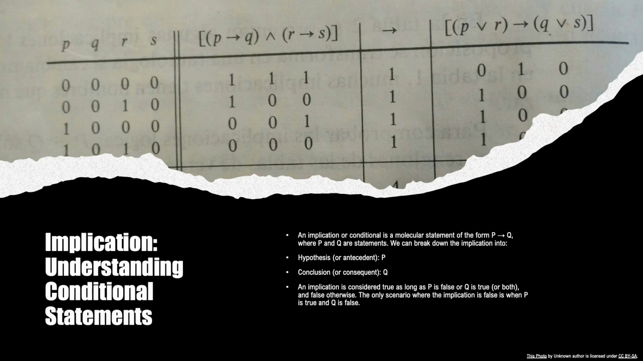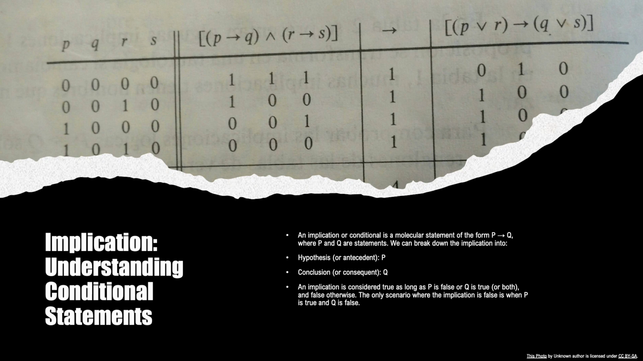An implication, or conditional, is a molecular statement of the form P to Q, where P and Q are statements. We can break down the implication into the hypothesis or antecedent P, and the conclusion or consequent Q. An implication is considered true as long as either P is false or Q is true or both. It is only false when P is true and Q is false.